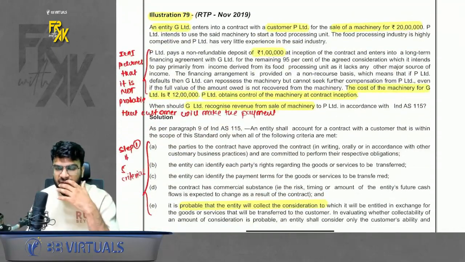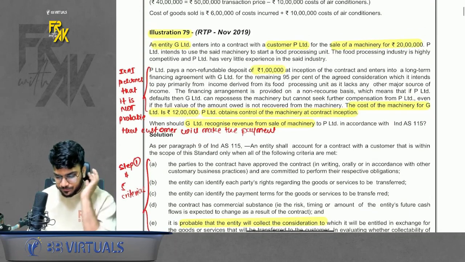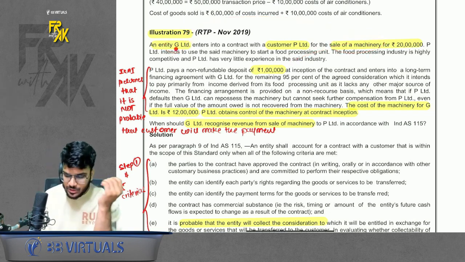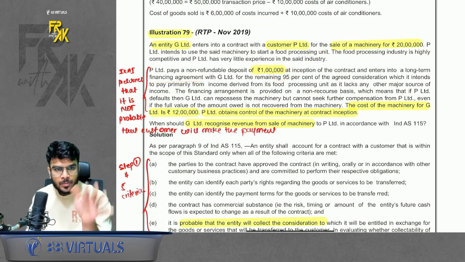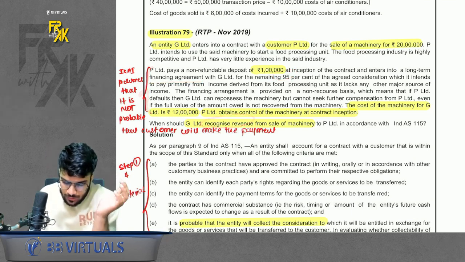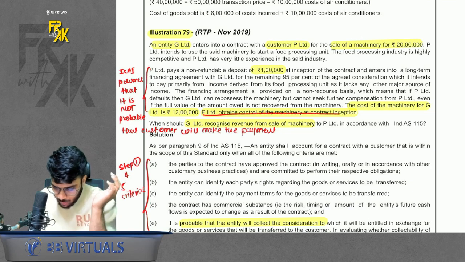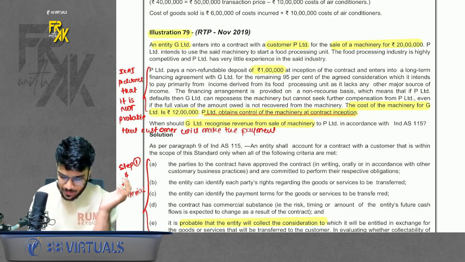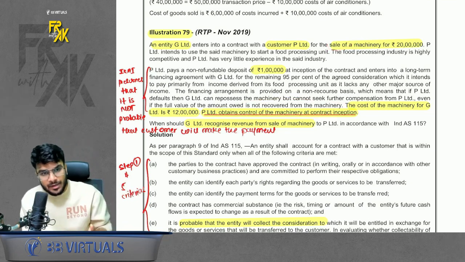I'll just give a briefing of it. Not LDR, but a basic question. Basically we sell a machine on EMI basis. We sell a machine where we receive a down payment of 1 lakh and for the balance we are giving an EMI option to the customer. So here it says when to book the revenue, and also mentions that the customer obtains control at the inception. So normally we will say that we should book the revenue on day 1 as a company, even if consideration is not yet received on day 1. The sale has happened, so you can book the revenue on day one.